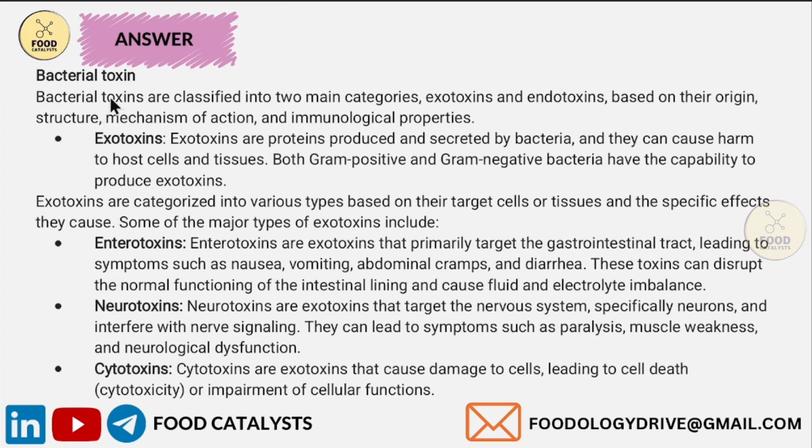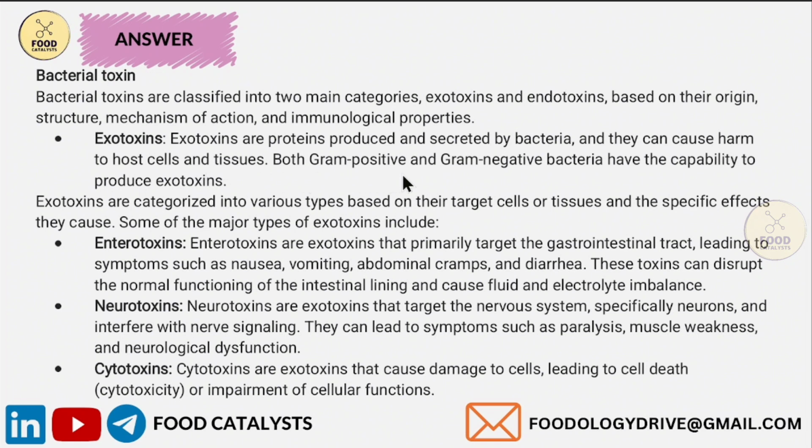Bacterial toxins are classified into two main categories, exotoxins and endotoxins, based on their origin, structure, mechanism of action, and immunological properties. Let's see what exotoxins are. Exotoxins are proteins produced and secreted by bacteria, and they can cause harm to the host cells and tissues.